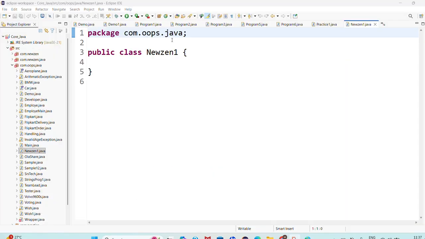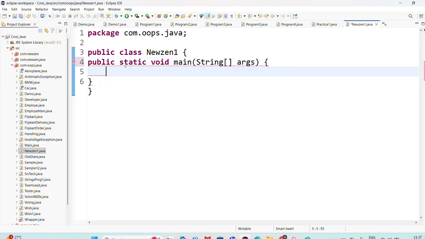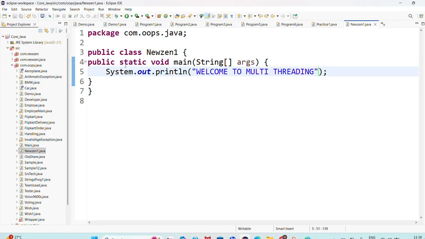Now, listen everyone. Here I have created one class. Execution starts from the main method, so I'm creating one main method. In that main method, I'm writing one print statement: System.out.println of "welcome to multithreading". Even to execute a single line of code, the required thing is thread. So in this program, one thread is available.